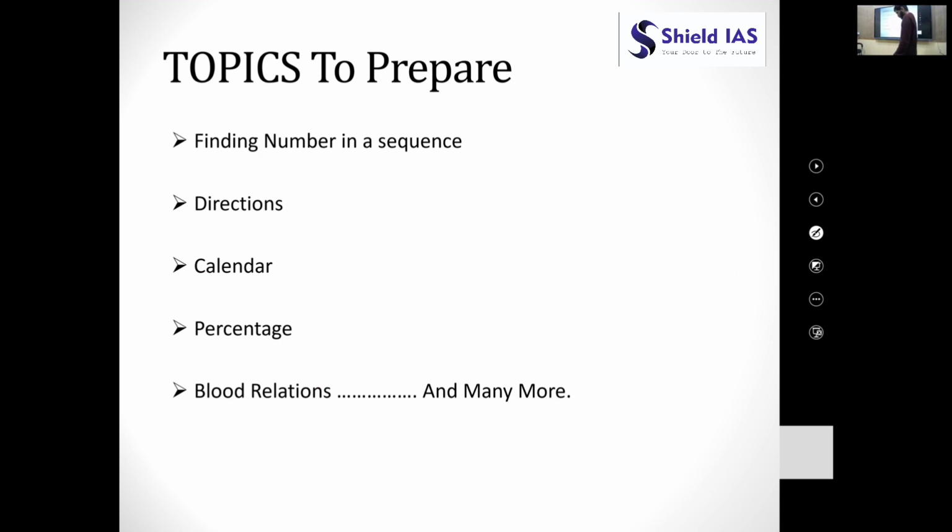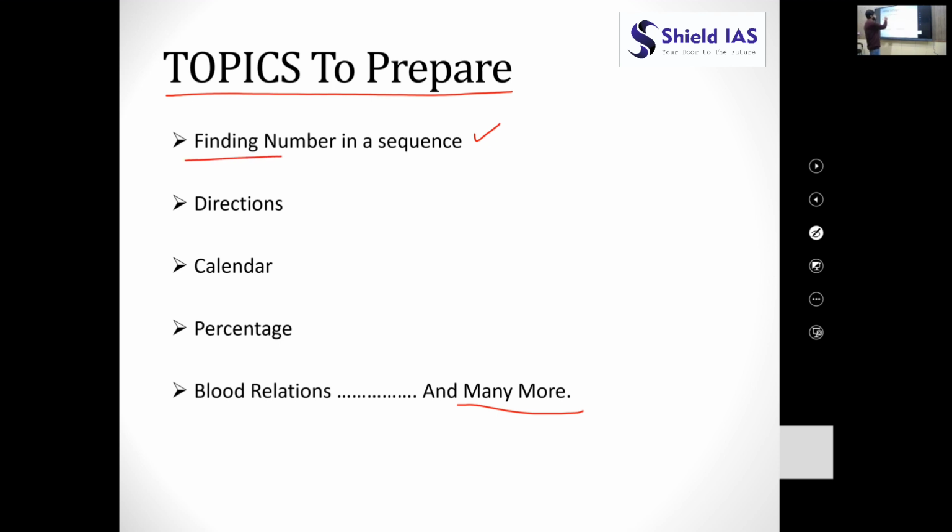As I have already told you, you have to find various repetitive themes. So what are these themes which you need to prepare? There are many themes. We have not cited all of them, but in due course of time we will be discussing each and every theme. There is the theme of finding a number in a sequence.